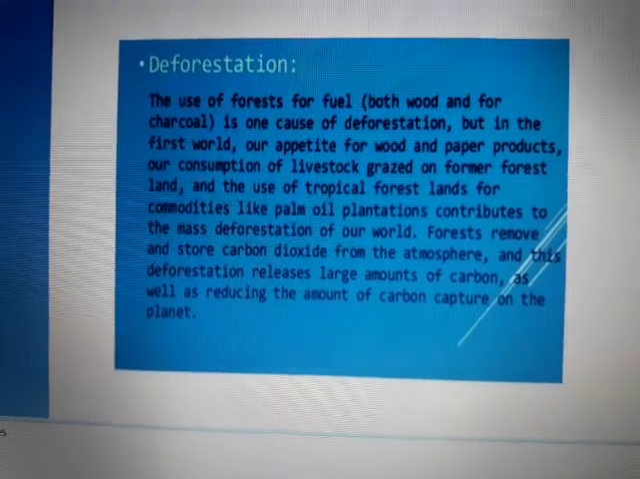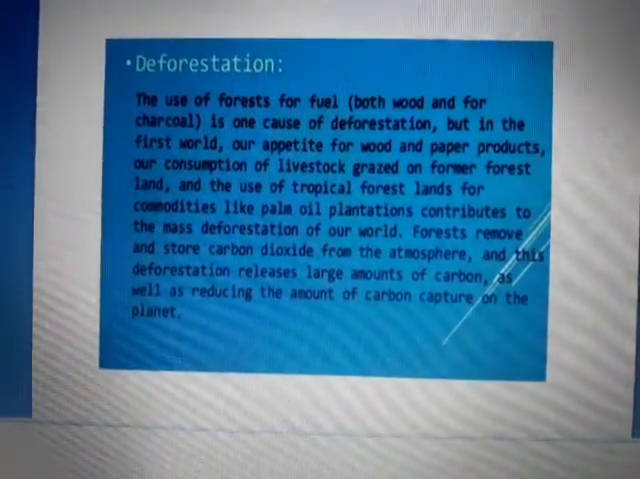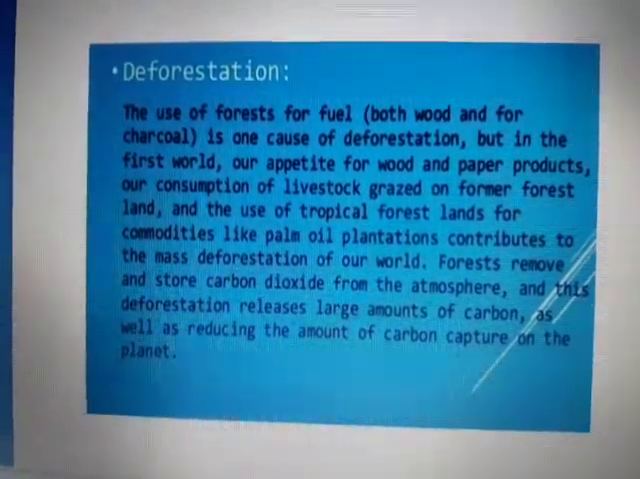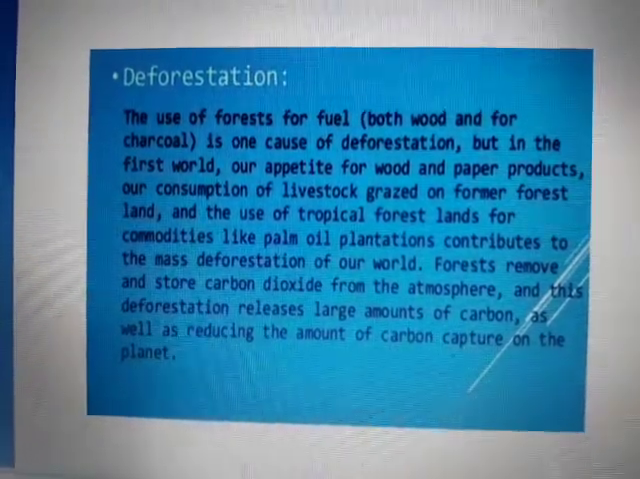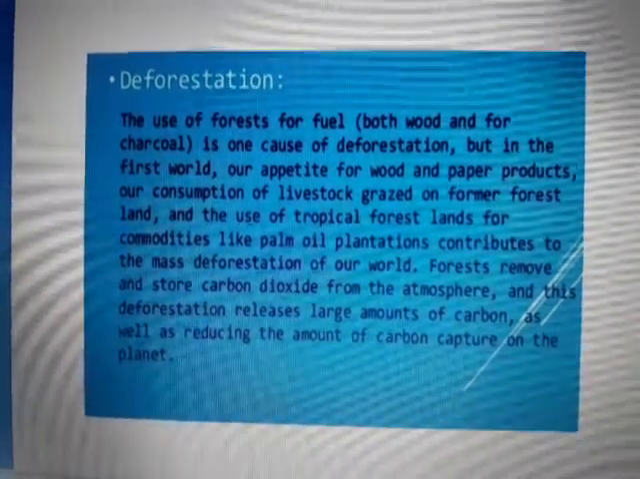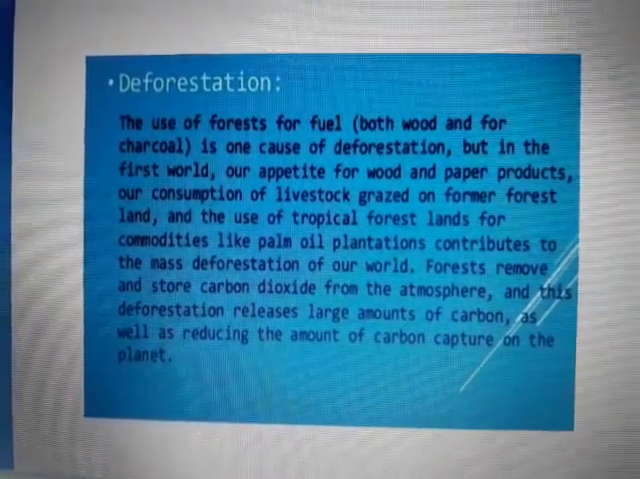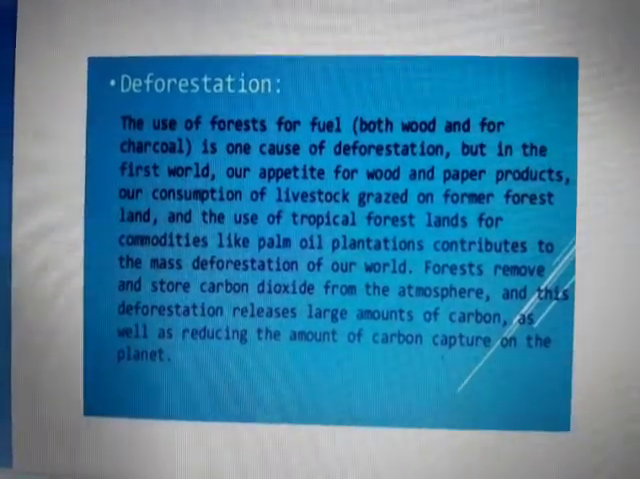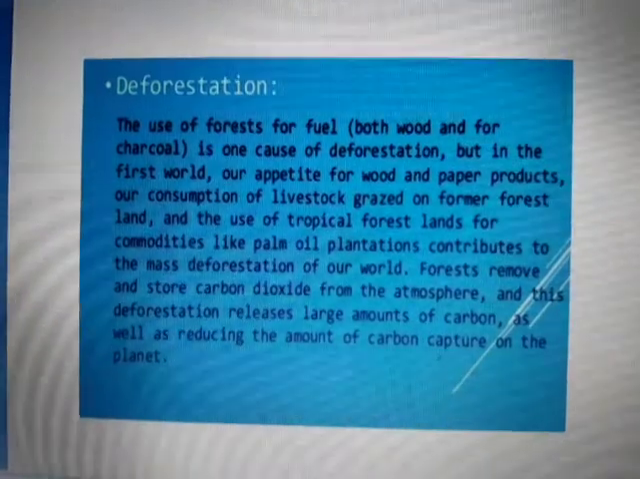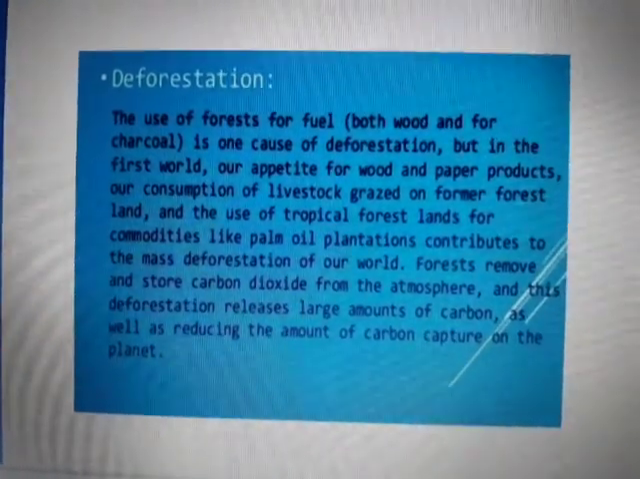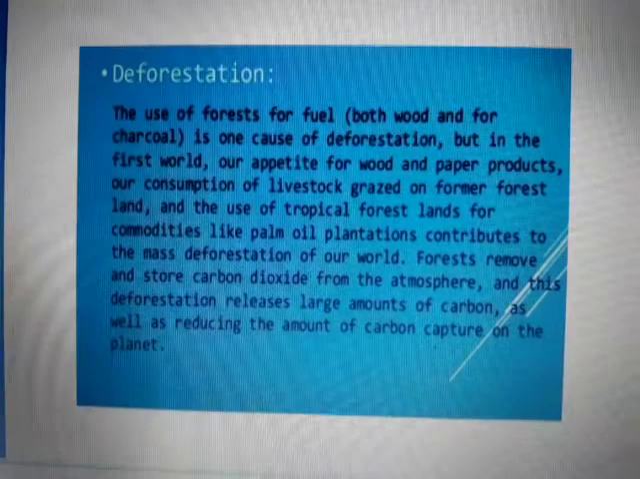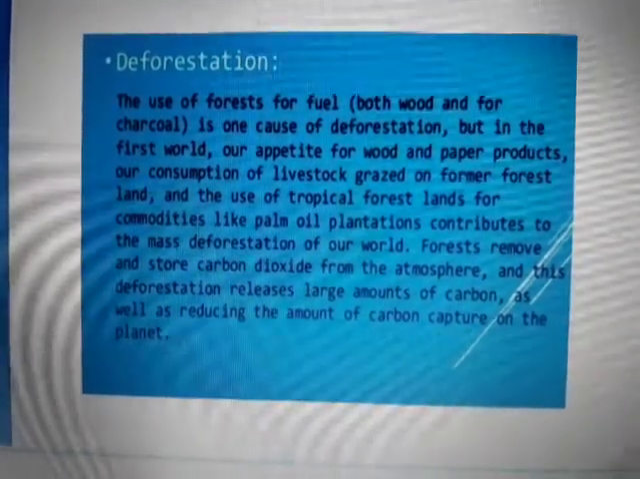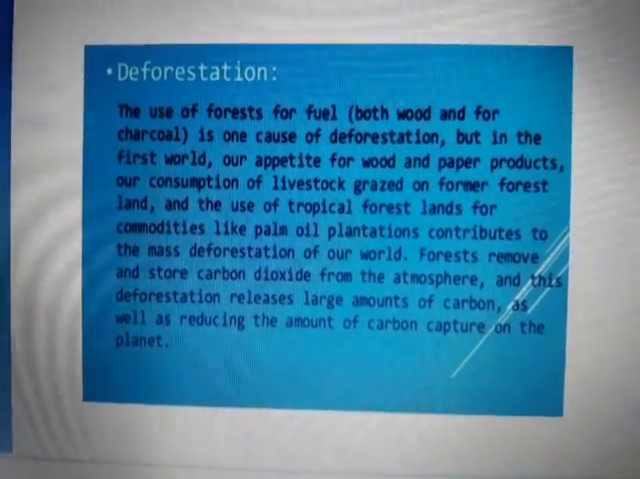Next impact of global warming is deforestation. The use of forests for fuel, both wood and charcoal, is one cause of deforestation, but in First World War, our appetite for wood and paper products, our consumption of livestock grazed on former forest land, and the use of tropical forest land for commodities like palm oil plantations contributes to the mass deforestation of our world.